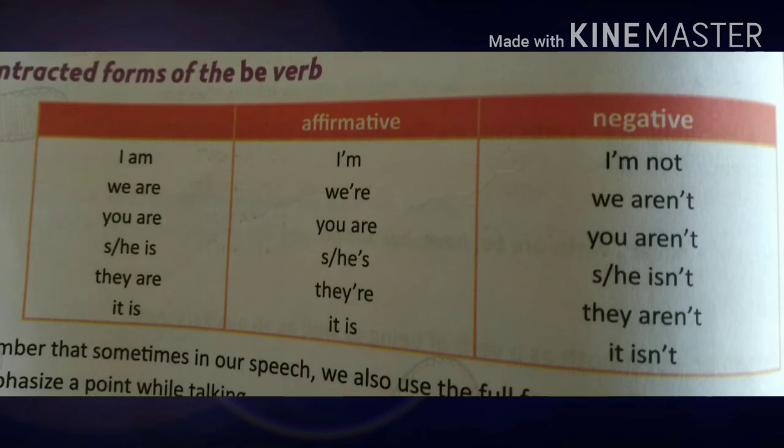The contracted forms of the be forms are given here in the text. I am, that's I'm. Negative sentence, I am not. We are, and we aren't. You are, and you aren't. He or she is, she's, and he isn't, she isn't. They are, and they aren't. It is, and it isn't. That is there in your textbook that you can learn by heart.